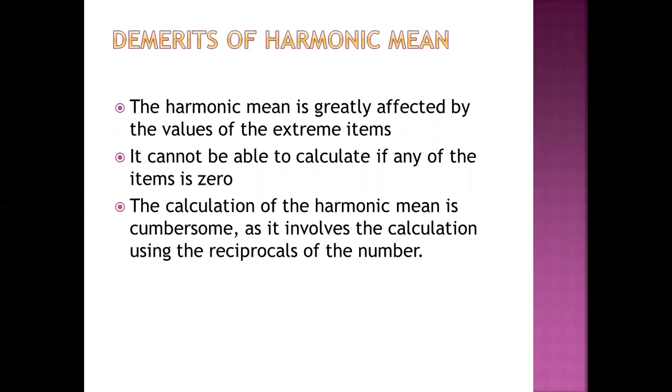Its value cannot be computed when there are both positive and negative items in a series, or when one or more items are 0. The harmonic mean is cumbersome as it involves calculation using the reciprocal of the numbers. So these are the demerits of the harmonic mean.